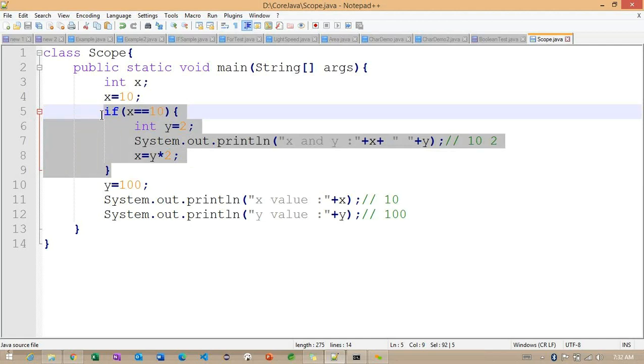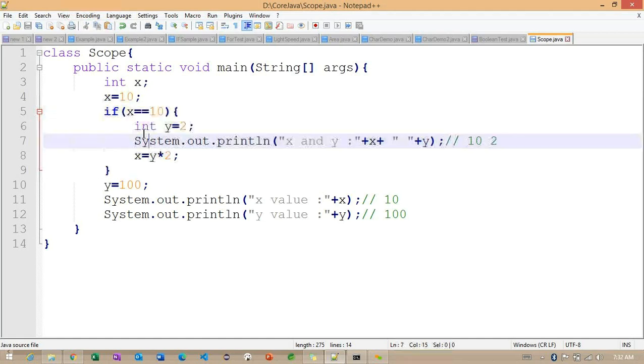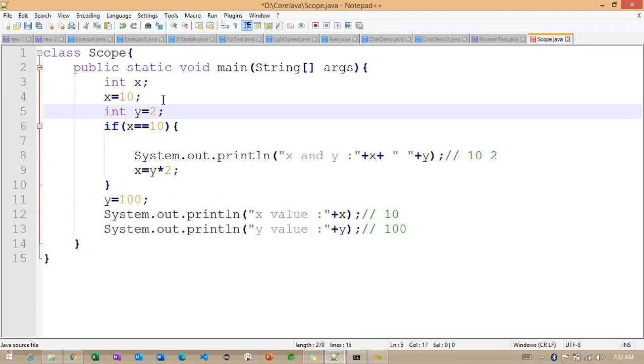So this is important here. This particular y cannot be accessed outside of this scope. So to access it, first what we need to do is copy this entire line. We can declare it outside of this block.